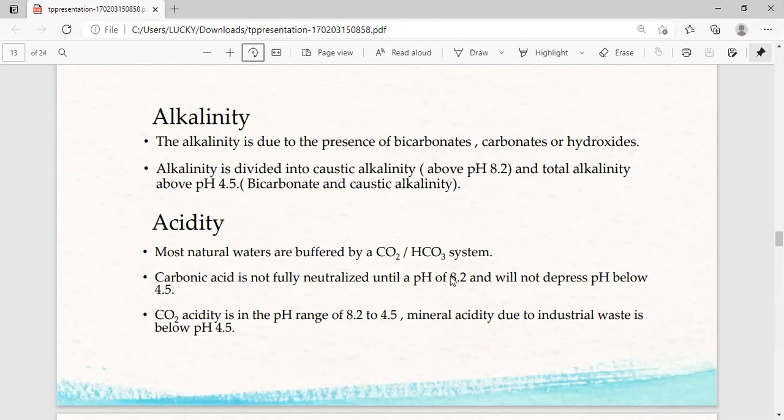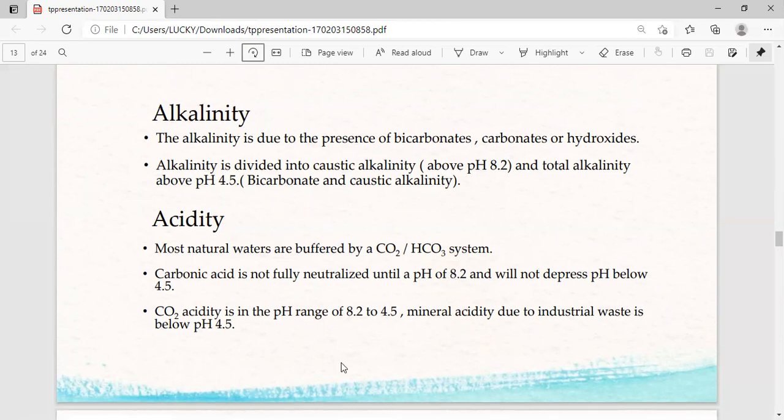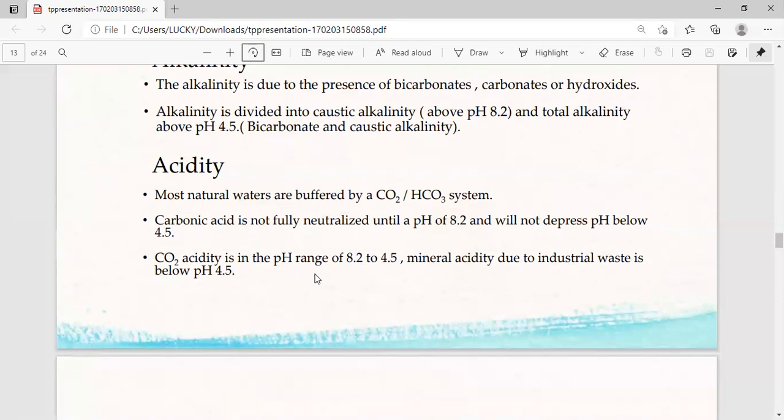Acidity. Most natural waters are buffered by CO2 and HCO3 systems. Carbonic acid is not fully neutralized until a pH of 8.2 and will not depress pH below 4.5. CO2 acidity is in the pH range of 8.2 to 4.5. Mineral acidity due to industrial waste is below pH 4.5.